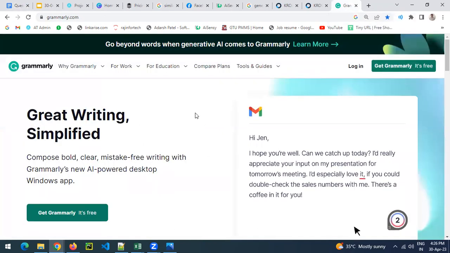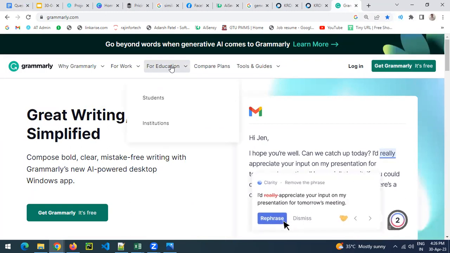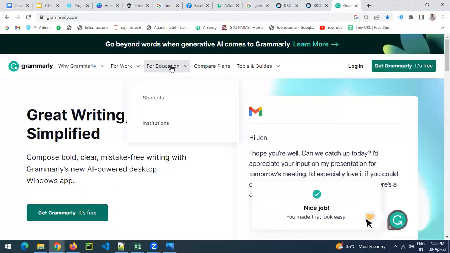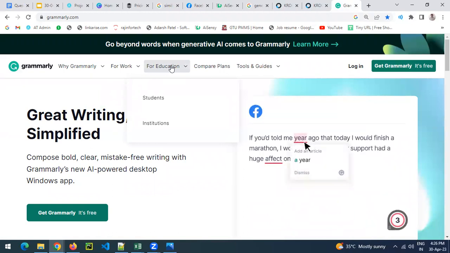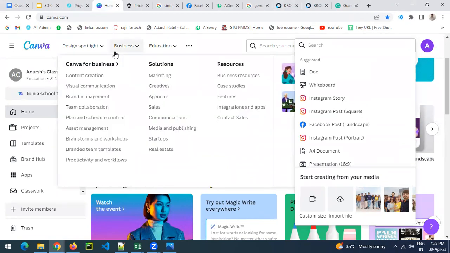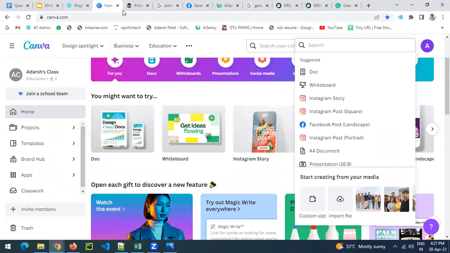One thing is there: Grammarly for Education might be free. If you are going for a student or institution plan, you can opt for the free versions. Suppose you have a connection with some colleges or students, you can get that free. Even Canva for Education is again free. If you are affiliated with colleges or universities, you can register as a faculty or as a student and get all the premium functionality free of cost. Okay, no worries. Thank you.